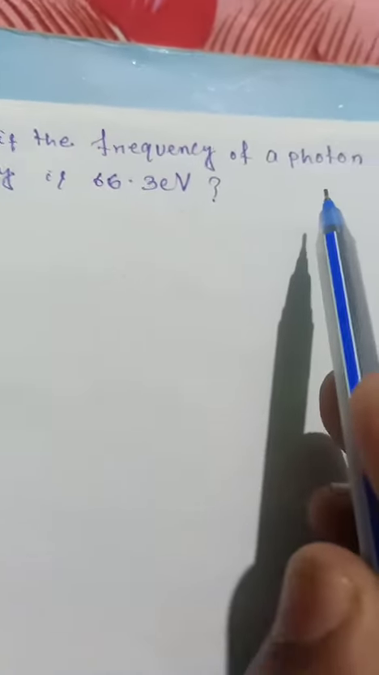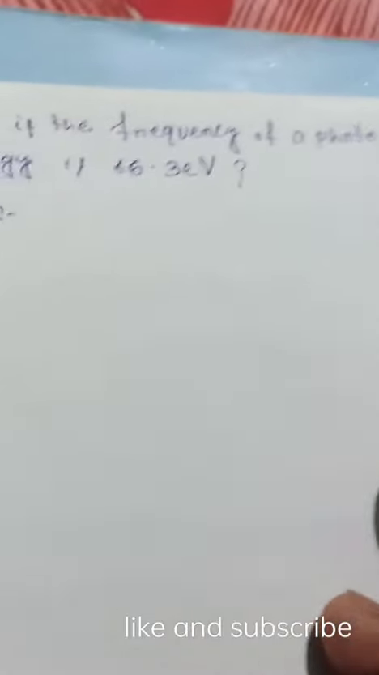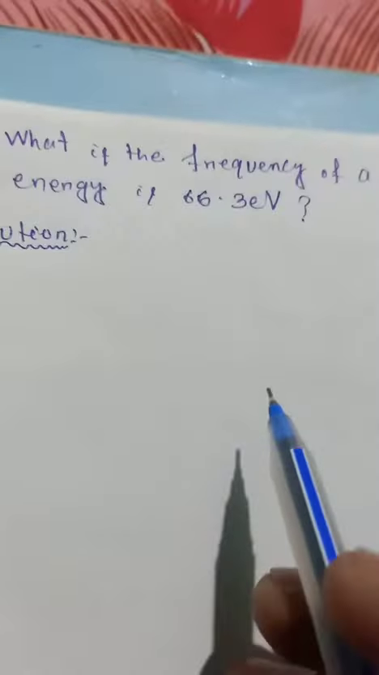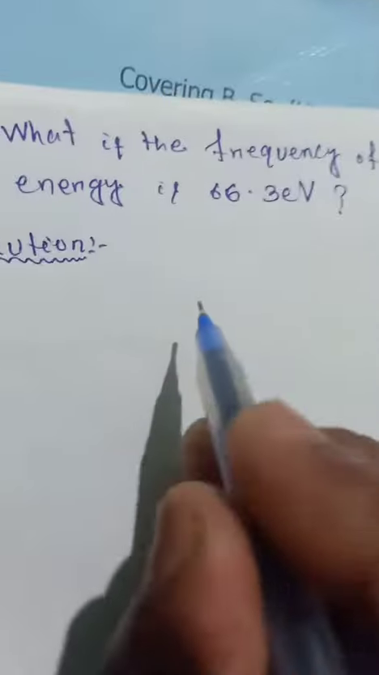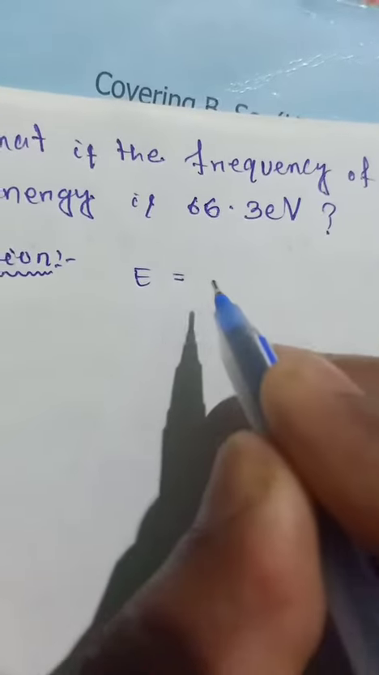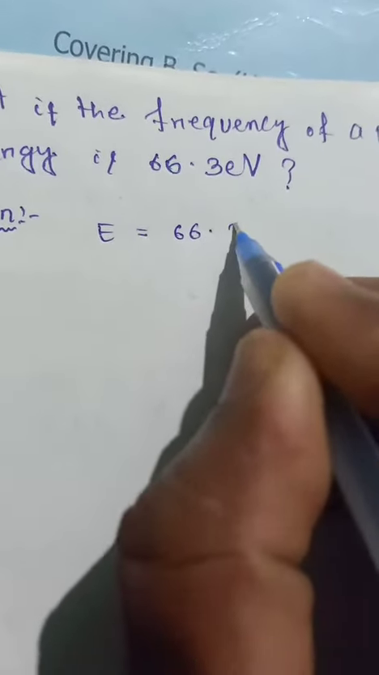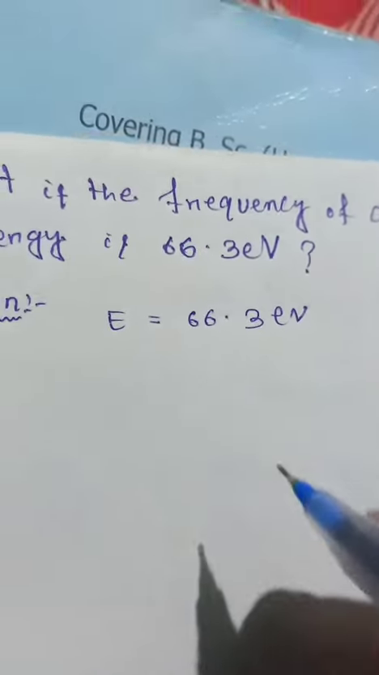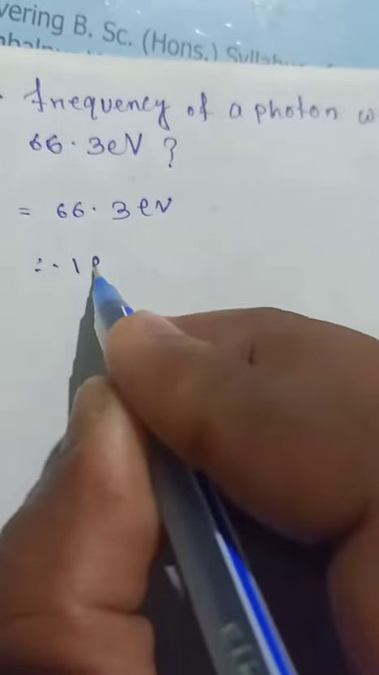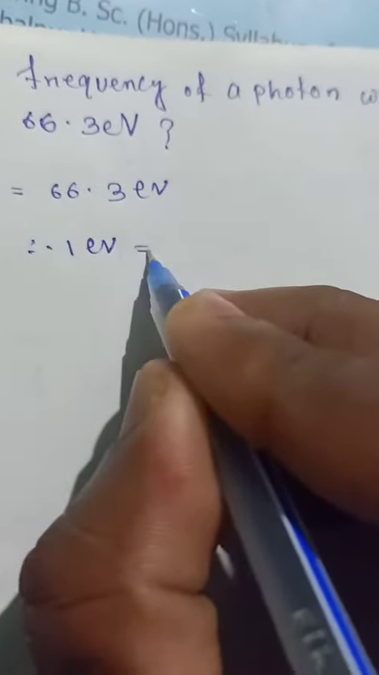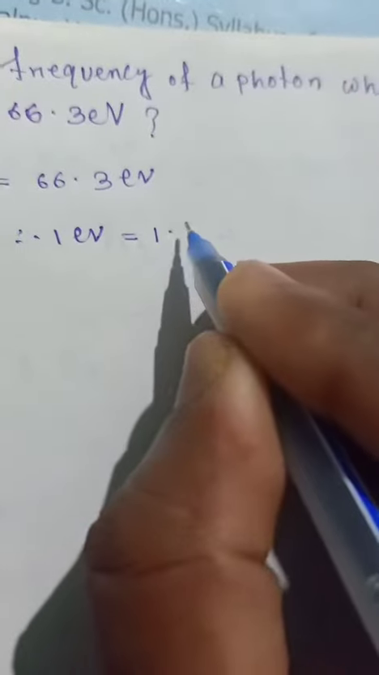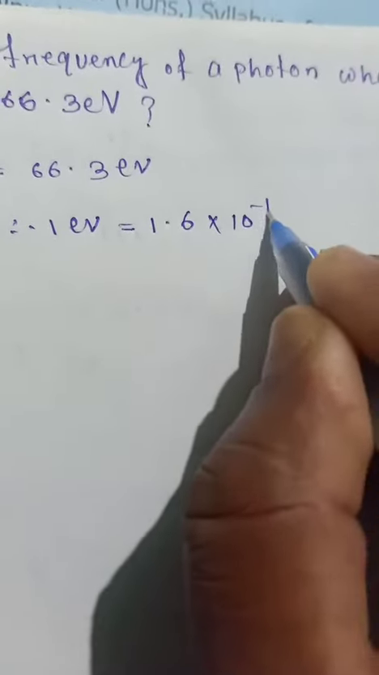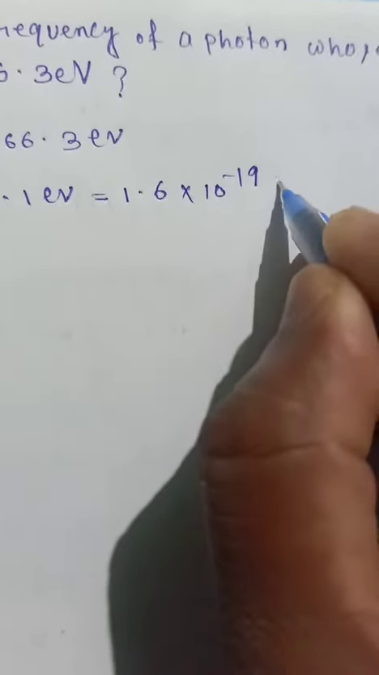So what is the frequency of a photon whose energy is 66.3 electron volt? Okay, so that means here energy is equal to 66.3 electron volt, but we know that 1 electron volt is equal to 1.6 into 10 to the power minus 19 joule.